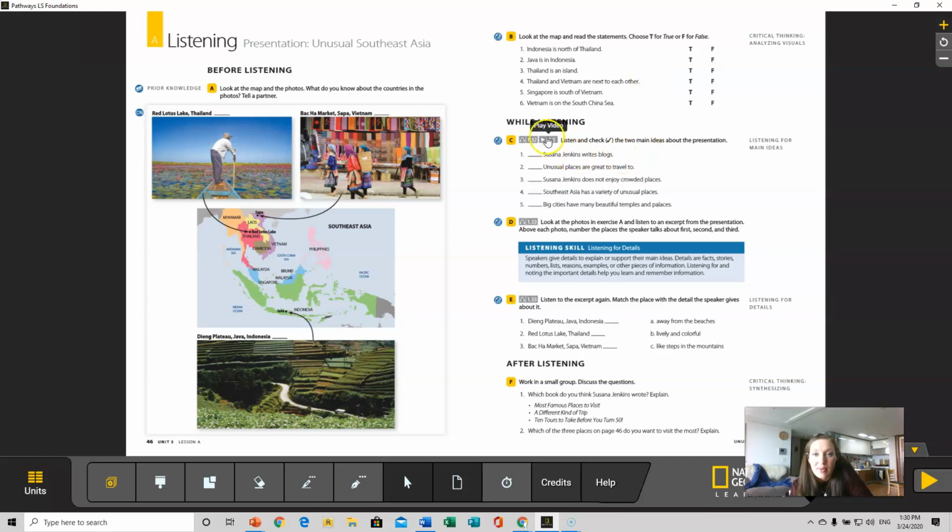So here we go. When you are watching, you don't need to worry about the main idea part. You should look at this part: match the place with the detail the speaker gives. Okay? It's part E.